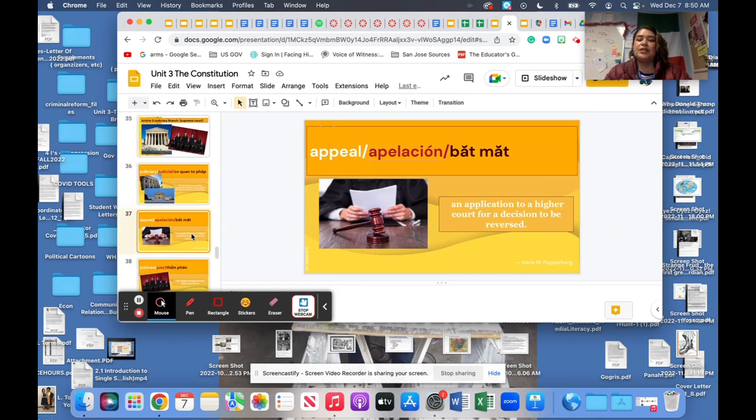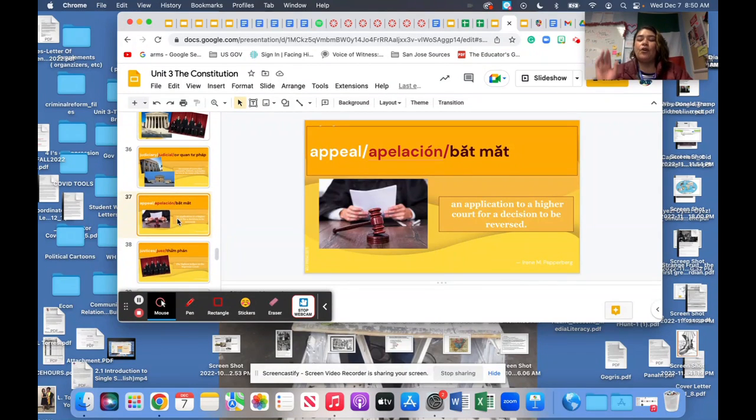Then we have appeal, which is an application to a higher court for a decision to be reversed. So when people go to court, there's three types of courts. There's the lowest, the middle, and then the federal court, which is the Supreme Court. So the lowest would be like the Santa Clara County Court. The state court would be California's, and then we have the federal court. And before it gets to the Supreme Court, it's constantly being appealed. So when you're in a case and you want to appeal it to make a better decision, you can keep going.